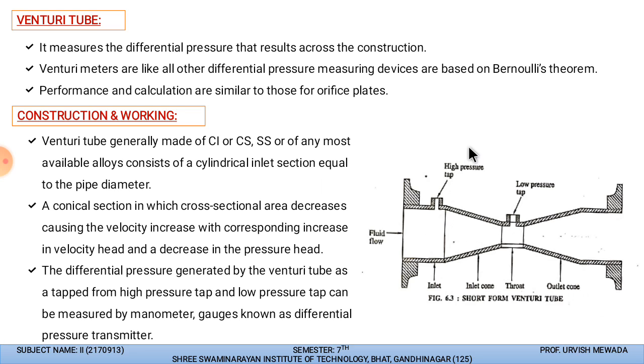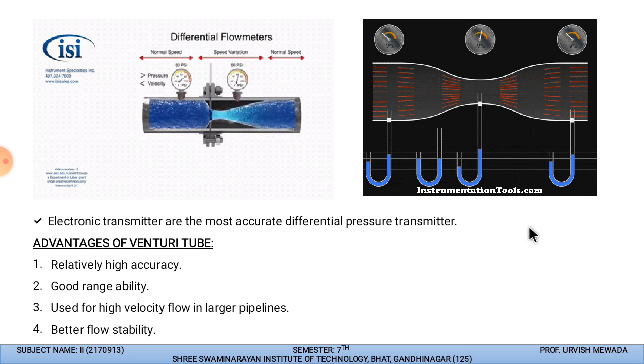So this is the construction of the Venturi tube, and this is how the Venturi tube will act. Let us see the animation of this Venturi tube, so that it will be more clear to you. Over here you can see that this is the narrow point where we are creating a pressure, meaning velocity more compared to the inlet section.